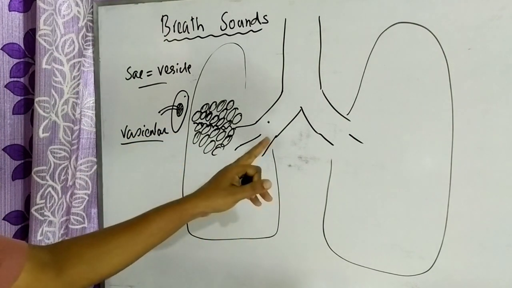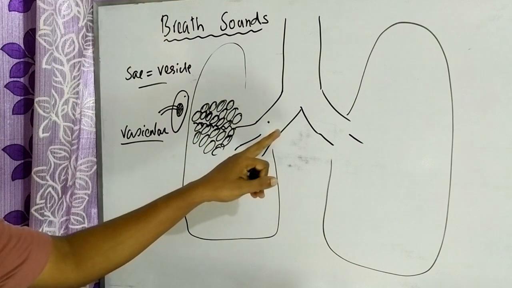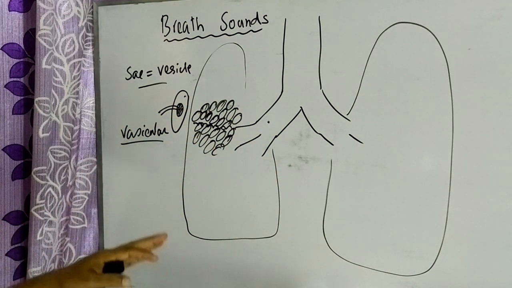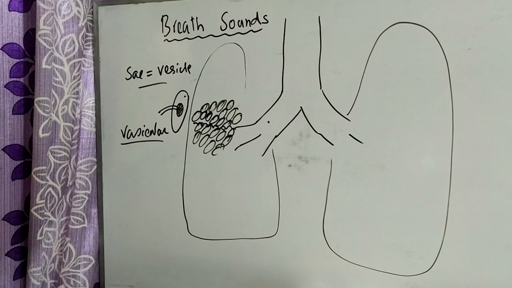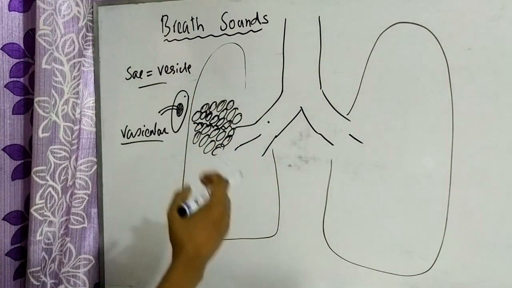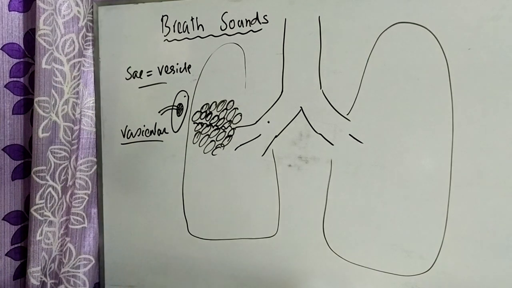Actually, when the sound wave passes from the larger airway to the chest wall, that is the periphery, it is attenuated. The sound wave contains, of course, variable frequencies, high frequency and low frequency. When this passes through the vesicular structure, that is the air-containing sac or alveoli, the high frequencies are attenuated, that is, high frequency waves are deleted.